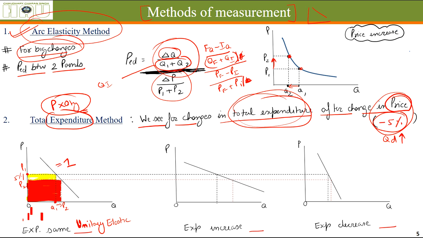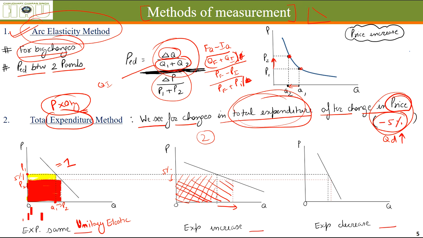There is a lag in this tablet today, I don't know what the problem is. Let's say in the second case, when the price reduces by 5%, the quantity demanded has increased by more than 5%. As you can see, this was the expenditure earlier and now the expenditure is this much.